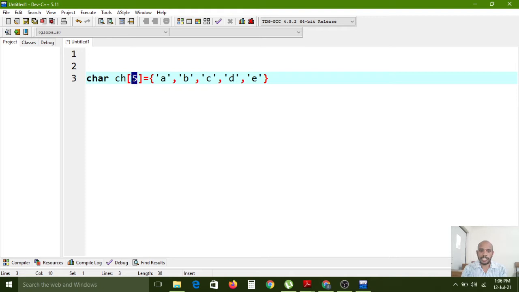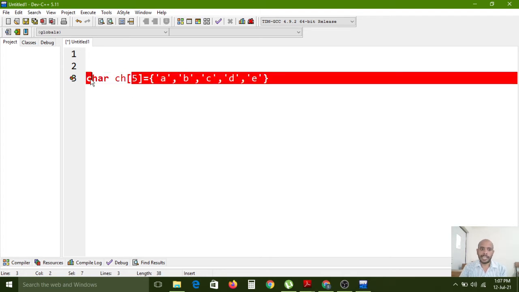If you mention the size between these two brackets, it is a constant value. While running, we don't have any chance to change this value, right? So while developing, whatever value we have given, depending on that same value we have to store the items inside that variable. So here I have created a character variable.